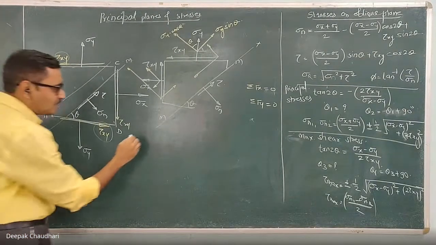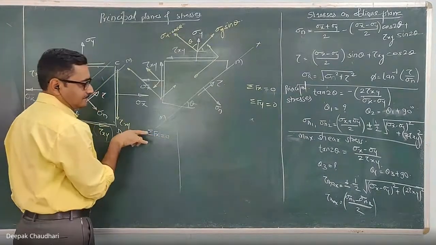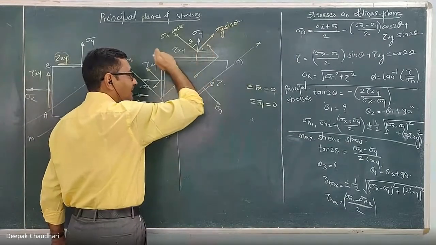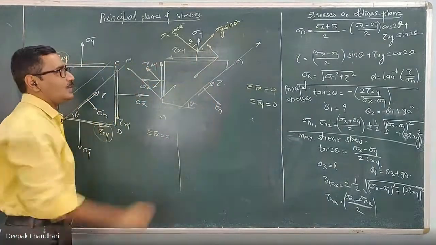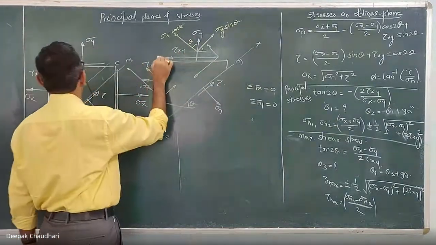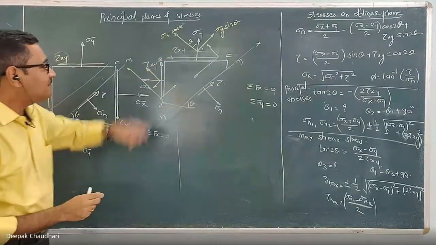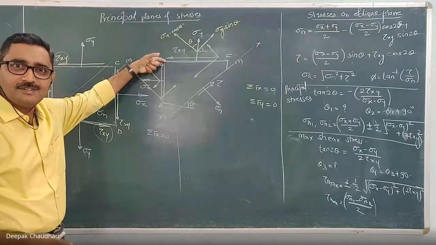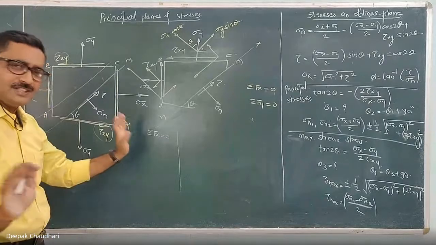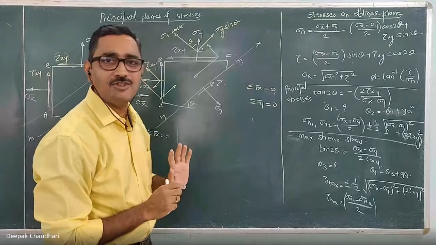And if I use this condition of equilibrium, summation of Fx equal to 0, listen, summation of Fx equal to 0. So you have to consider this component into area. This stress into this area you have to consider. Here this is B, C, this is A. Let the width of this strained body here be unity. You can consider it as 1, just for calculation purpose, just for this derivation purpose.